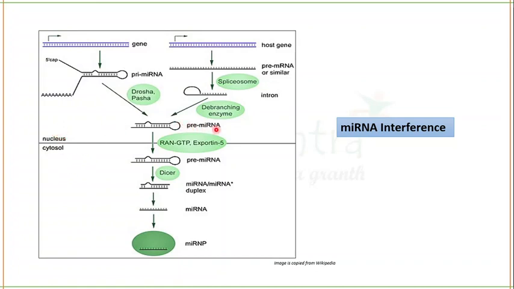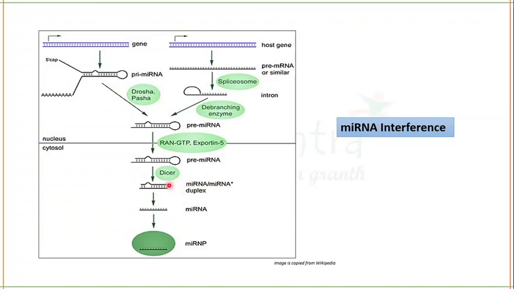After the pre-miRNA has been formed, it will be exported from the nucleus to the cytosol, and for this there will be a requirement of GTP and some proteins. Mainly Exportin 5 protein is going to help the transport of pre-miRNA from nucleus to cytosol. Then this pre-miRNA enters the cytosol. Immediately after it enters the cytosol, it is attacked by the Dicer protein. Dicer cleaves the pre-miRNA and forms the miRNA duplex having 3' overhangs.